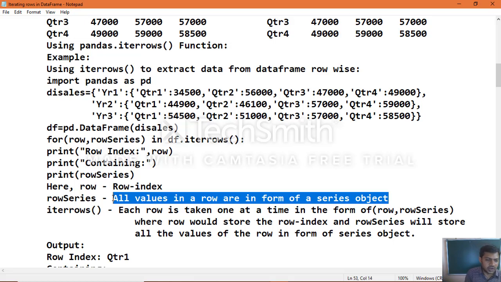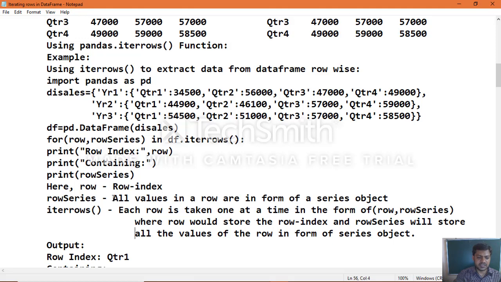Now the variables which we took: row and row series. Row is nothing but the row index, the name which will be displayed, and row series takes the series object for all the column values. Now the iterrows function takes each row one at a time in the form of row comma row series, where row stores the row index and row series stores all the values of the row in the form of a series object. All the values of the row means all the columns of that particular row which contain information. So that is how it comes in the form of a series object, a one-dimensional array.